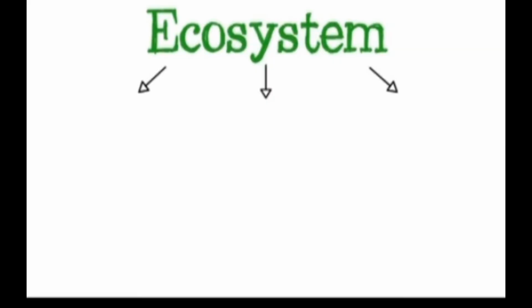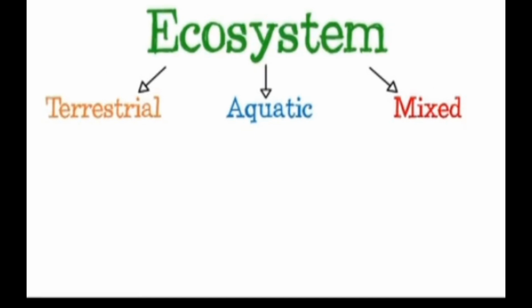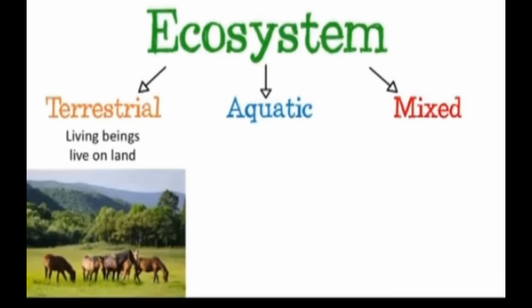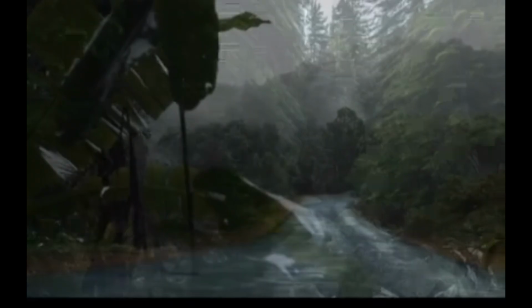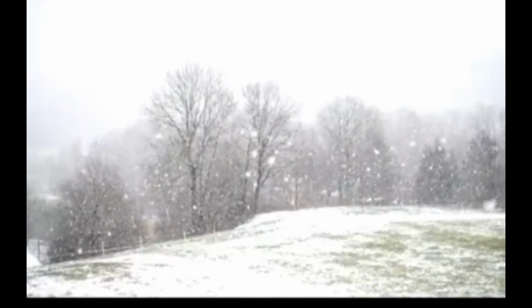There are 3 types of ecosystems: terrestrial, aquatic, and mixed ecosystems. Terrestrial ecosystems, as their name suggests, are those where the plants and animals that inhabit them live on land. Examples of terrestrial ecosystems are deserts, jungles, forests, tundras, and others.